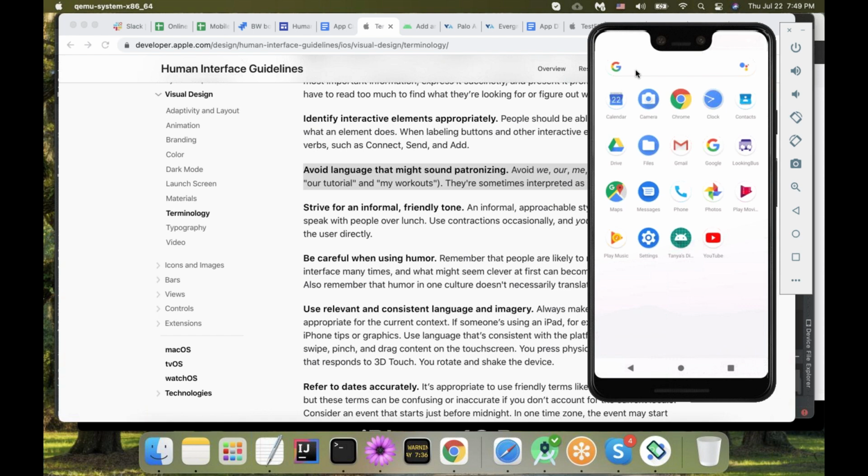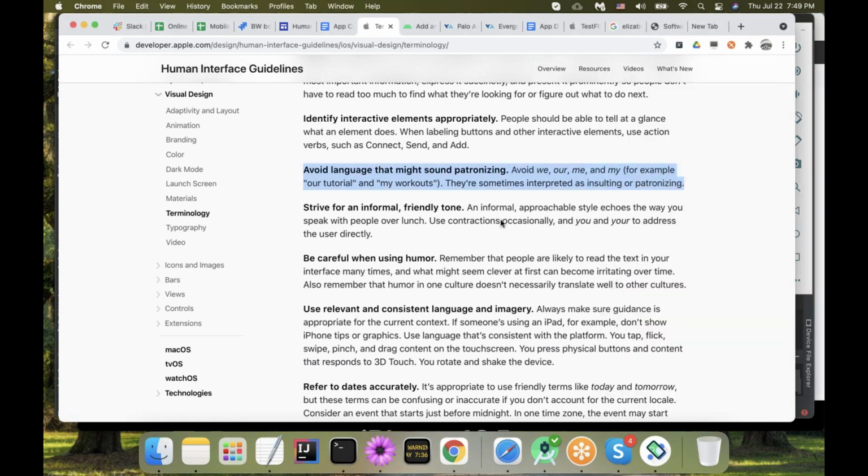Make sense? This is also a kind of standard: your navigation drawer item names should match your screen names, so that there is no confusion. It's either my reservations here and there, or reservations here and there. And it's better to be just reservations, because we are violating this human interface guidelines rule.